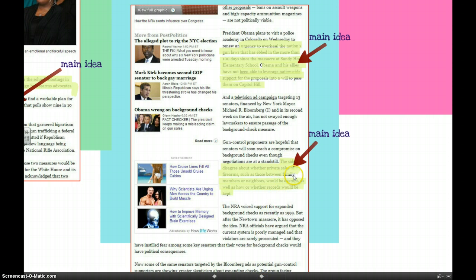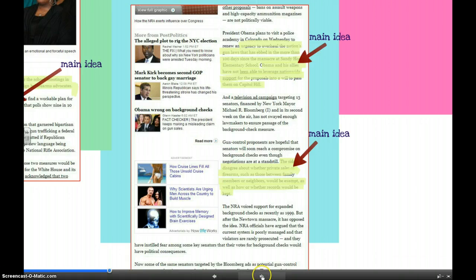So they disagree whether private sales of firearms, such as those between family members or neighbors, would be exempt, as well as how or whether records would be kept. So you see that the point of this highlighting is so that we can go back, and if we just read the highlighted parts, we would get the important information of this article instead of having to read through the whole thing again. So we have the thesis, that these laws are having trouble being passed. We have why they were trying to be passed in the first place, and why they disagree. So those are some very important points to point out in this article.